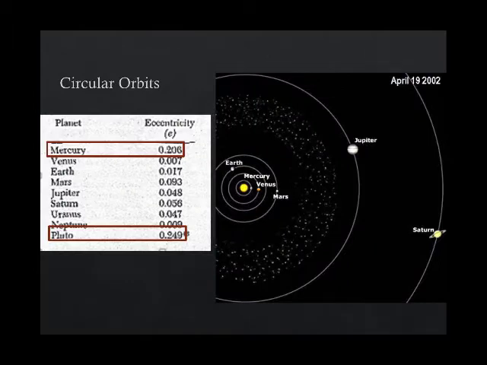All planets move in circular orbits around the Sun. There are 2 slight exceptions to this rule: our friend Mercury, and of course, Pluto. Both of these have eccentricities of about 0.2. So I'll remind you, when we discussed Kepler's laws, that point 2 is still reasonably circular. So there aren't any extreme examples of eccentricity in our solar system, at least as it applies to planets.